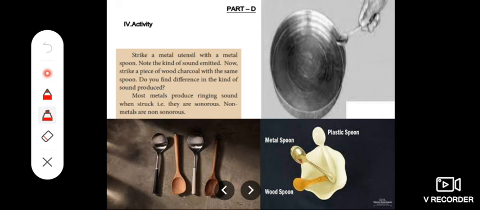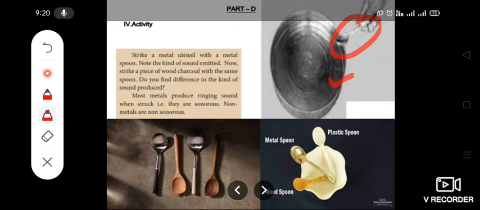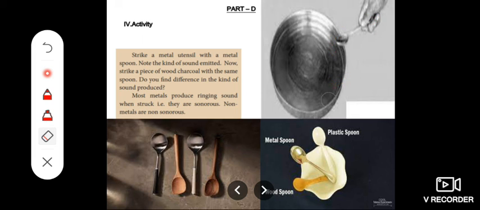Listen, this is a metal plate. If you hit it using this spoon, it will make sound, isn't it? So metals are sonorous. But if you use a plastic spoon or a wooden spoon, it does not produce sound. So all metals are sonorous. Clear?